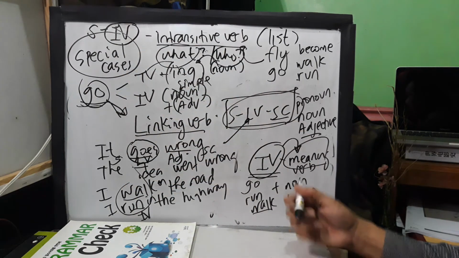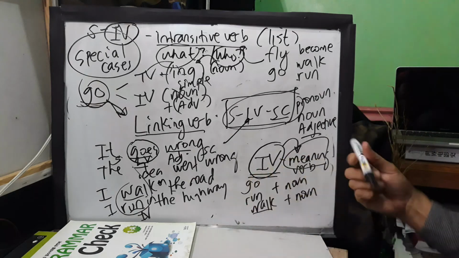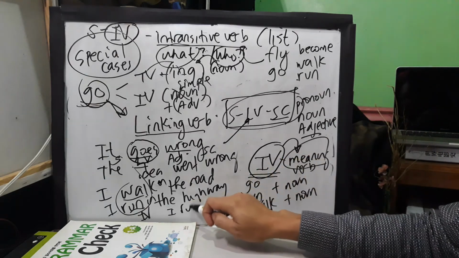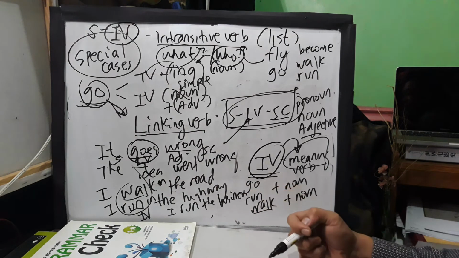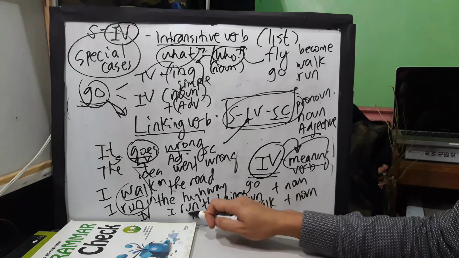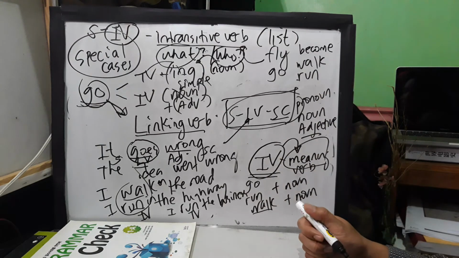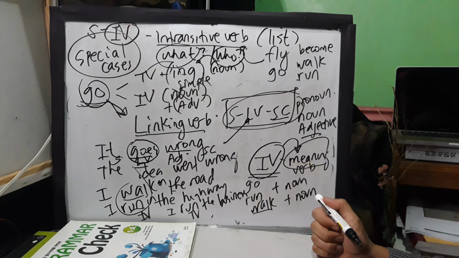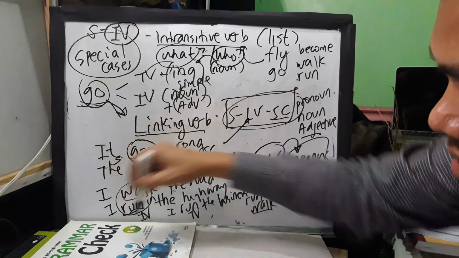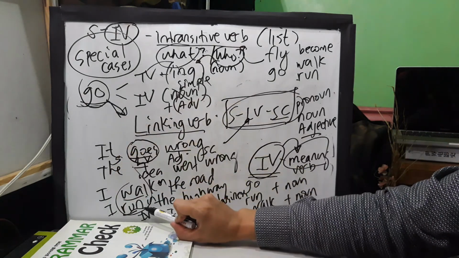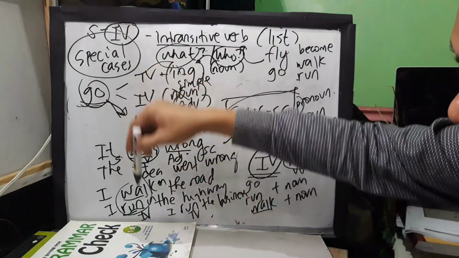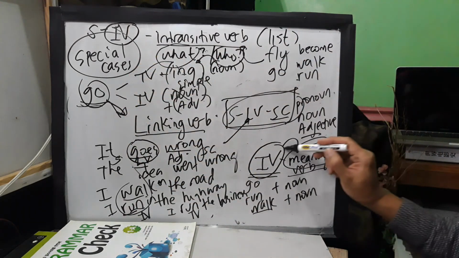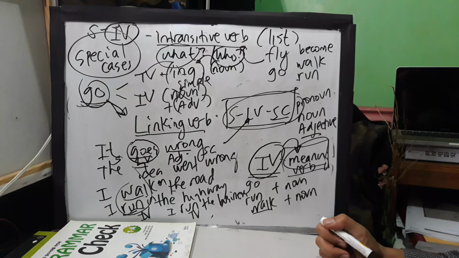An intransitive verb. However, but teacher, how about this example? I run the business. So when we say I run the business, then that is already a different meaning of run. It means you manage. But in this case, is the meaning of run here manage? Of course not. So it goes back to the meaning.